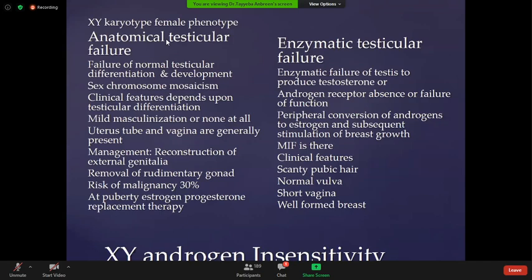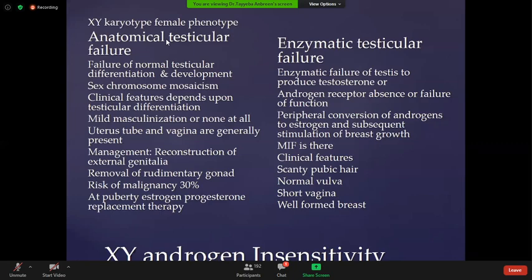Uterus, tubes, and vagina are generally present because if there is an anatomical testicular failure, it means the testis is not producing Mullerian inhibiting hormone. If the testis is not producing Mullerian inhibiting hormone, it means that the paramesonephric duct from which the uterus, tubes, and vagina originate is still there.